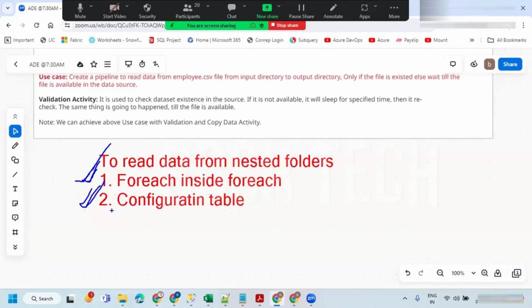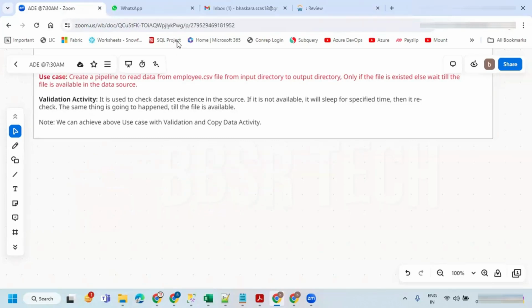This will be the better approach. I'll take you through both of them and you can take whatever you feel is easy. Mostly you may not have that kind of requirement, but if at all you do, then definitely go with the configuration table. This is recommended.